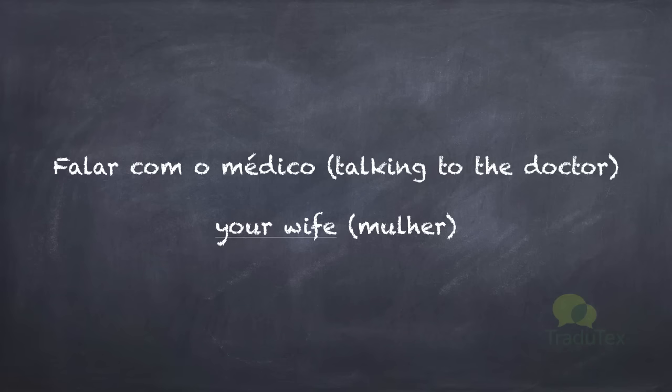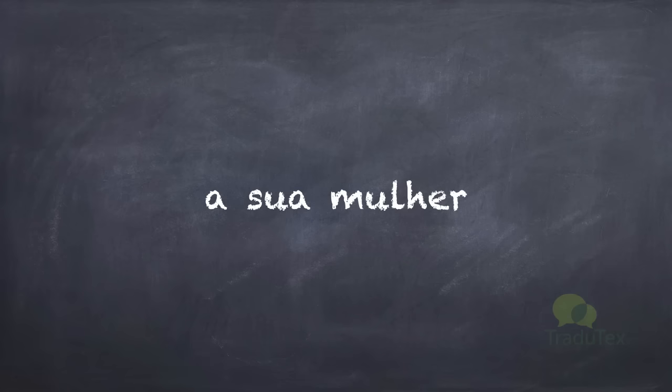Now let's imagine a different situation, if we're talking to a doctor. If the doctor is not our friend, we will use not the informal treatment, the tu treatment, but the você treatment, the formal one. And if we're talking to the doctor and we want to say, your wife, what should we use in Portuguese? Let's think for a second. And that's it. We should say a sua.